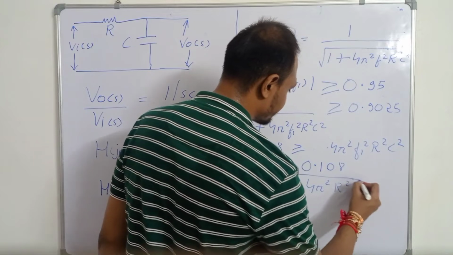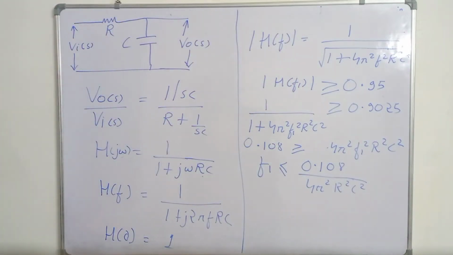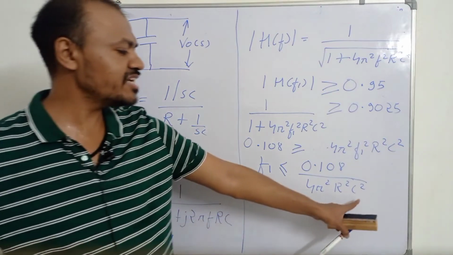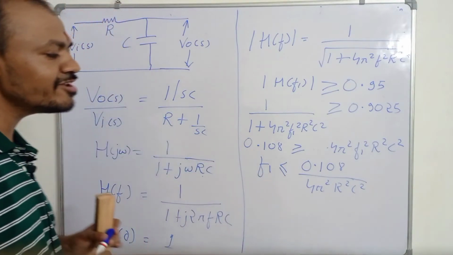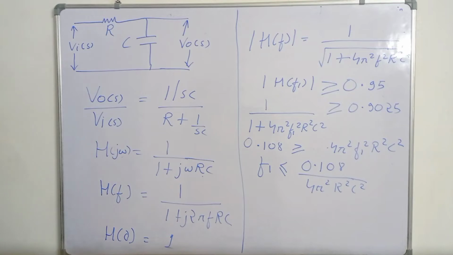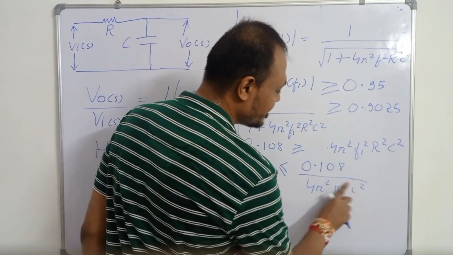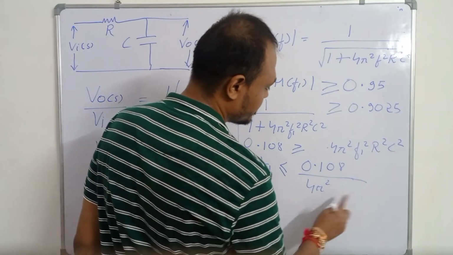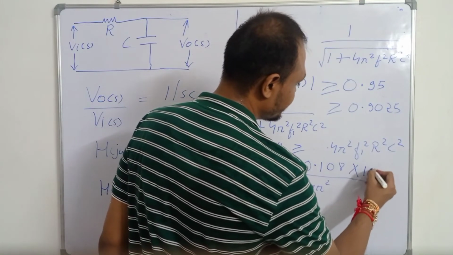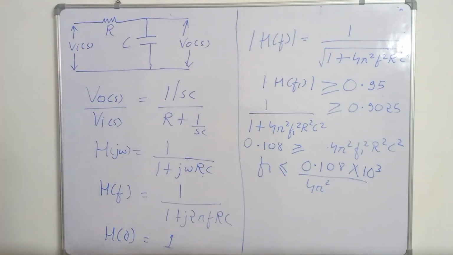Now R is given as 1 kilo ohm and C is given as 1 microfarad, so the value of C will be 10 to power minus 6 and the value of R will be 10 to power 3. So if you square it, there will be 10 to power minus 3, and if that goes in the numerator, it will become 10 to power 3. So you can do it multiplied by 10 to power 3.